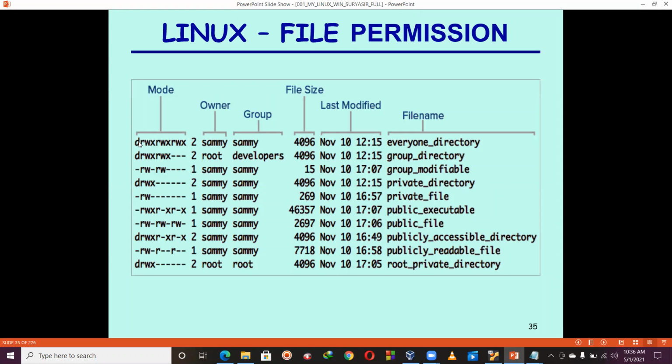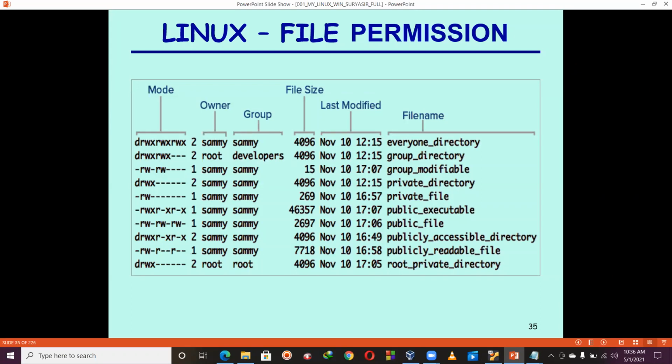Before this you observe a D or a blank hyphen. This stands for whether the object is a file or a directory. D stands for directory, and hyphen indicates that the object is a file, not a directory. Generally you can observe either hyphen or D. It is clear now.